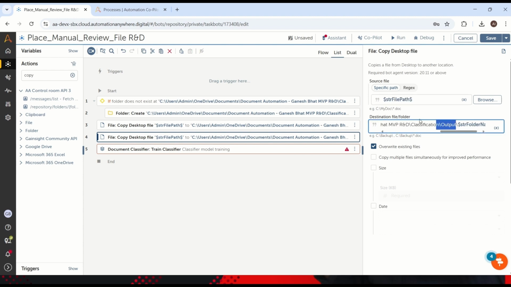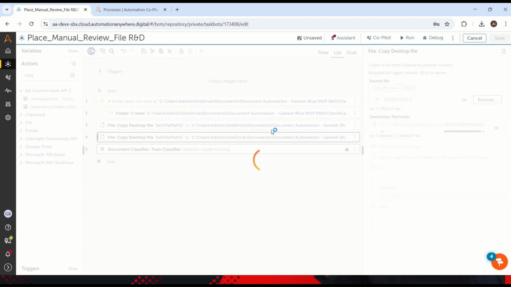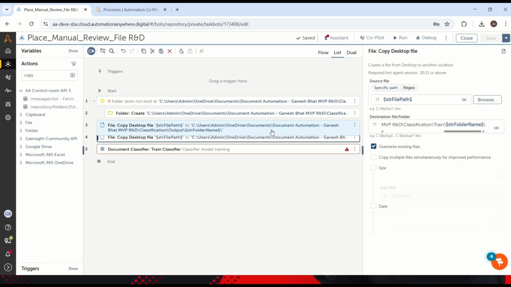Instead of output, let's take your train folder also. That's it, right? So you will place your output folder, that's fine for this run, right? Current run. But next run onwards, you have to identify by the model itself, right? So that's why I'm just placing my latest file into the trained folder of the folder name. Folder name is selected by your human, right? Invoice, banking statement, and so on.